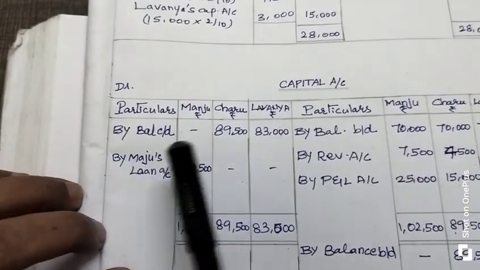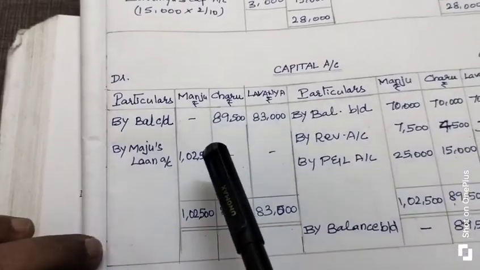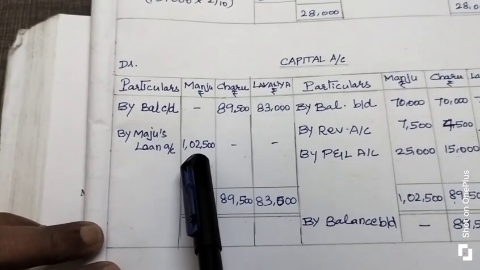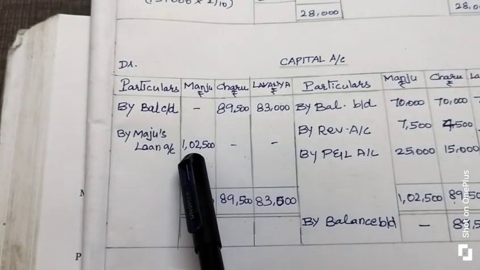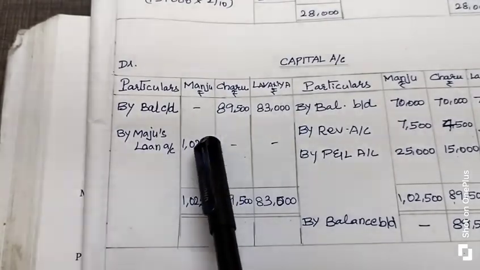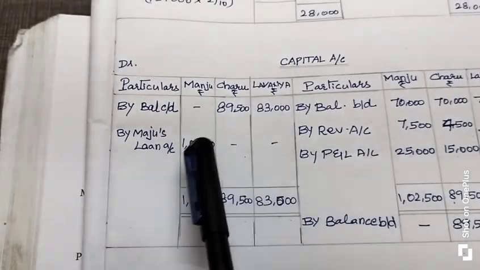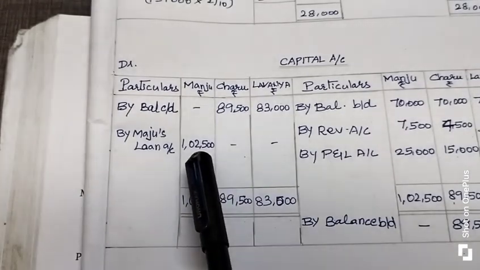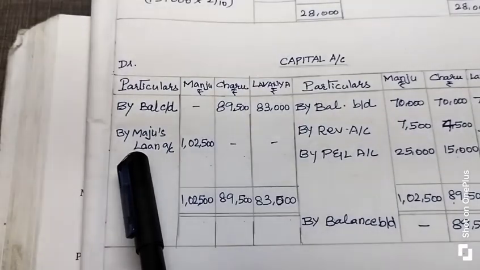Then come to Manju's column. Manju has retired from the partnership firm. The continuing partners do not immediately pay the settlement to the retiring partner Manju. The amount they have to settle to Manju is 1,02,500 rupees. They are not making the settlement payment immediately to the retiring partner Manju.